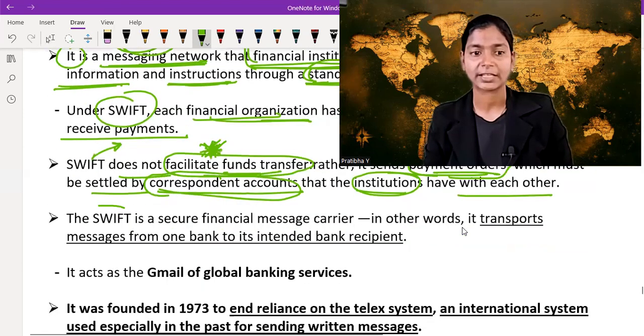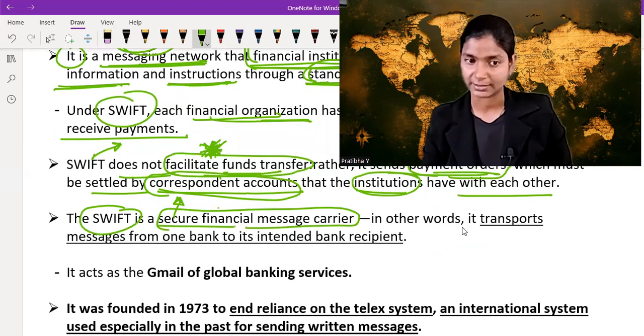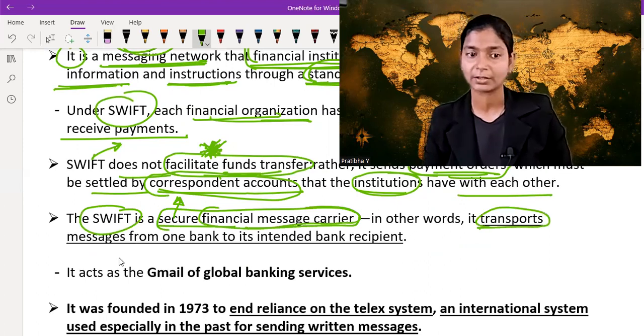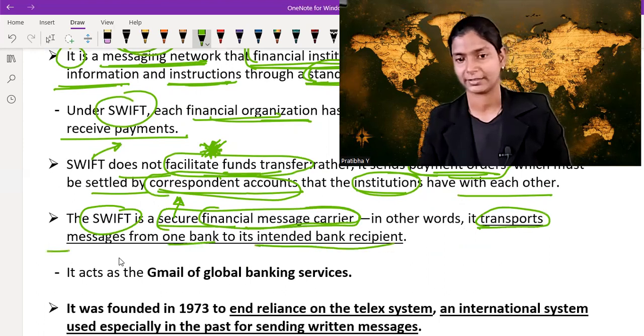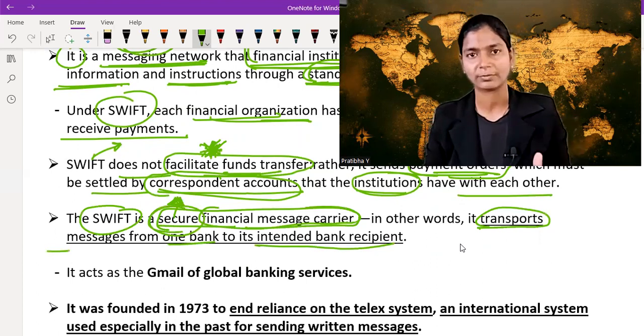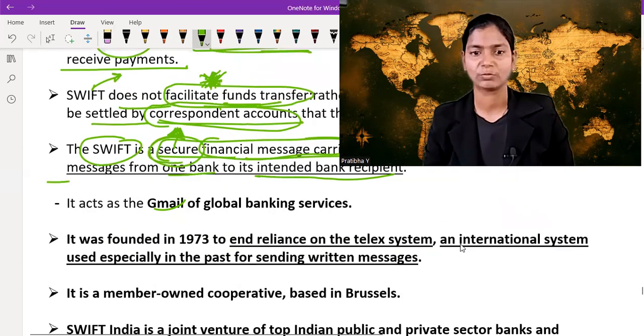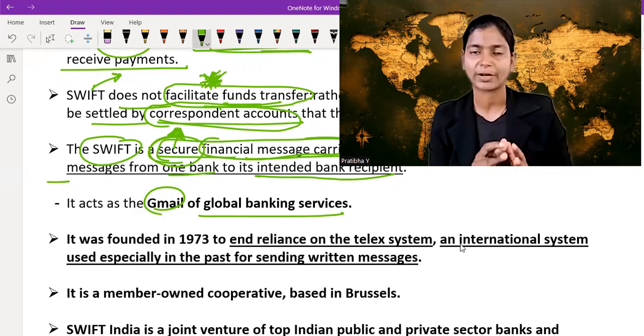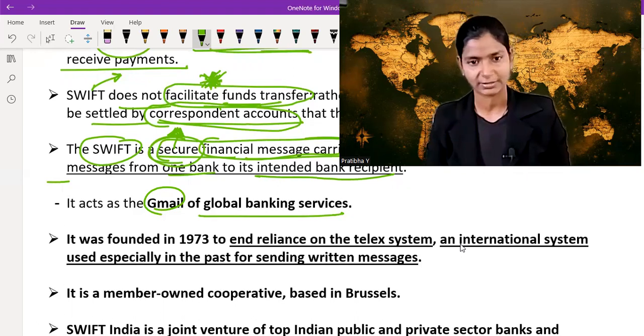SWIFT is a secure financial messaging carrier. In other words, it transports message from one bank to its intended bank recipient. So it is a secure mode of transferring instructions, or you can say messages, from one institution to another institution. It acts as the Gmail of global banking services. Very simple. In Gmail, we receive messages, we send messages. So SWIFT serves as a Gmail for global financial services, global banking services.